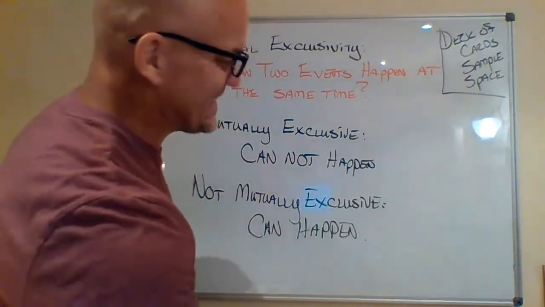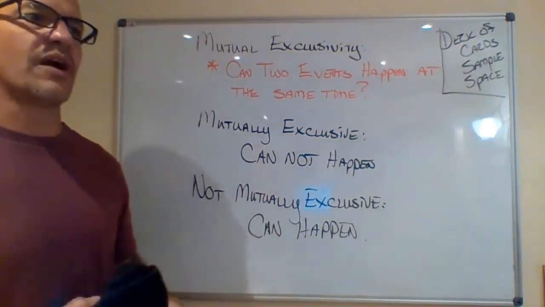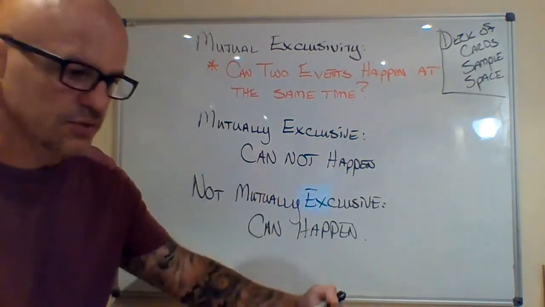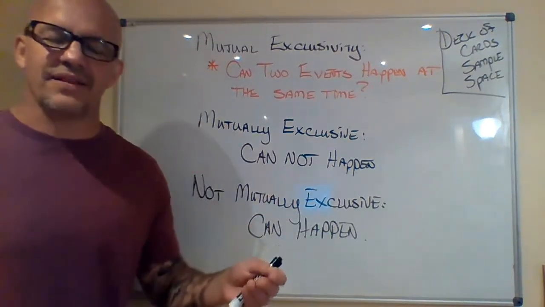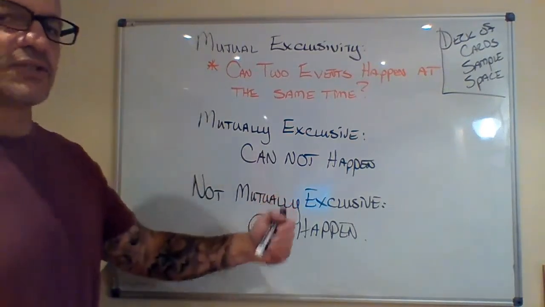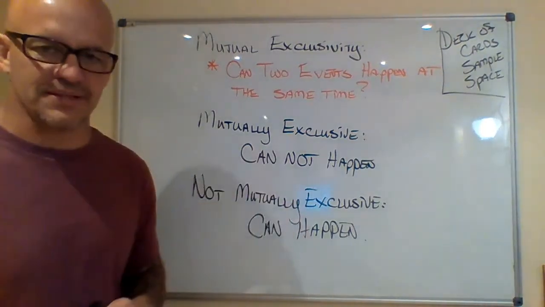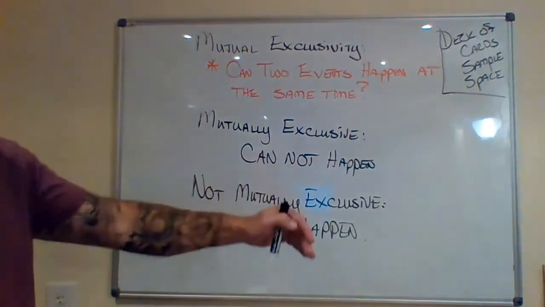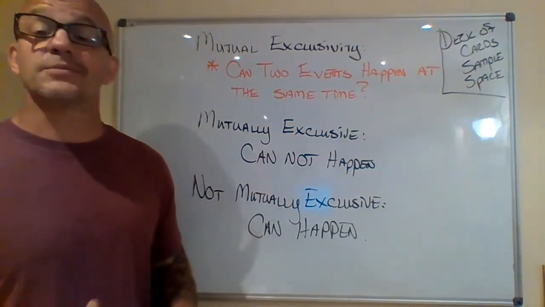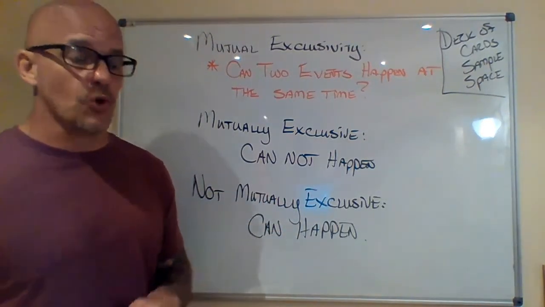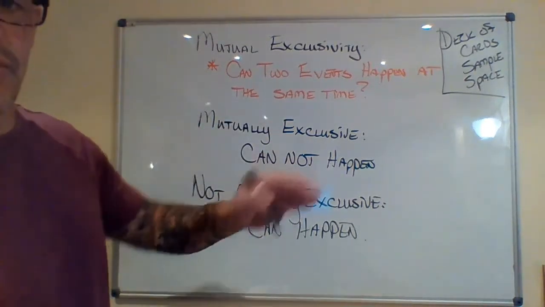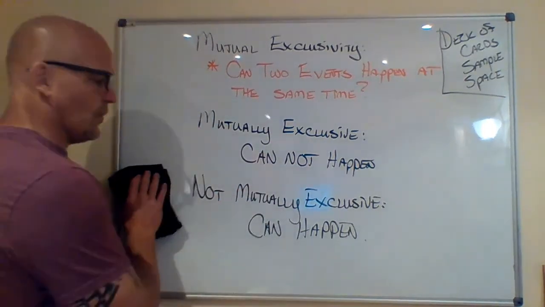That's the first obstacle we've got to get over. And when I say things are mutually exclusive, because there's no negative in that sentence, it gets a little confusing. So when I say they are mutually exclusive, they cannot happen at the same time. When I say they are not mutually exclusive, they can happen at the same time. I've said that a bunch of times because I've seen a lot of kids struggle with this. So keep that in mind. You might want to write that down somewhere so you can reference it as the video goes on.